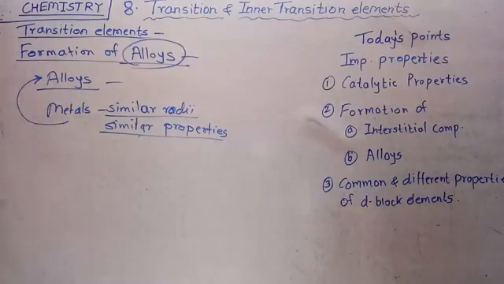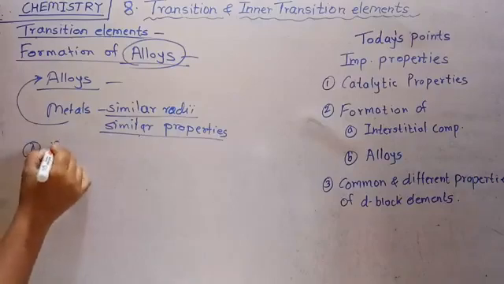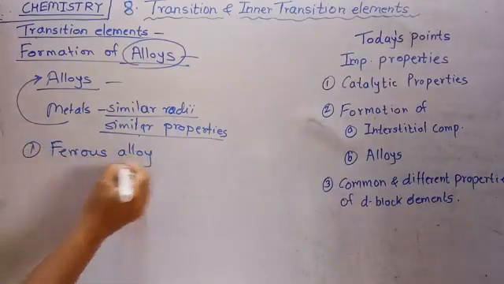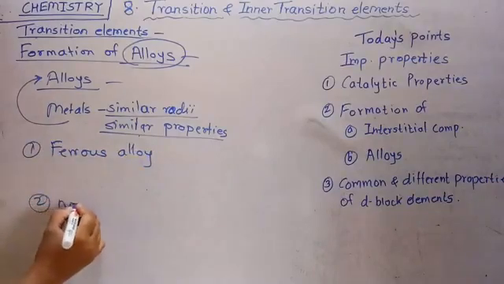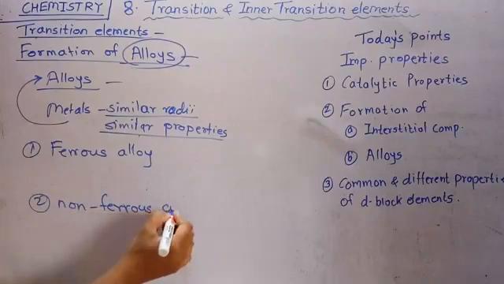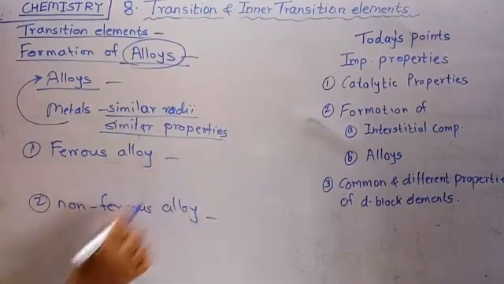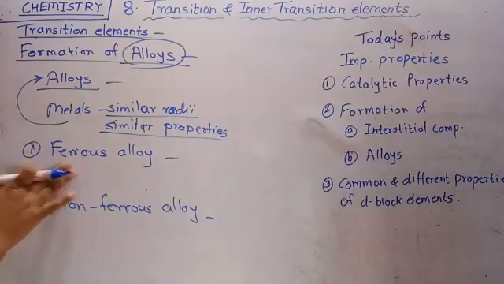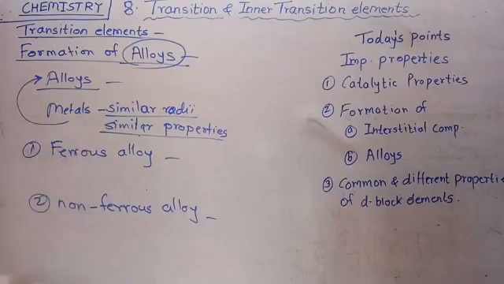These alloys are classified into the two types. The first is ferrous alloy and second is the non-ferrous alloy. In ferrous alloy, the main constituent is the iron. There is a more percentage of iron present in ferrous alloy, and non-ferrous alloy means there is no presence of iron.